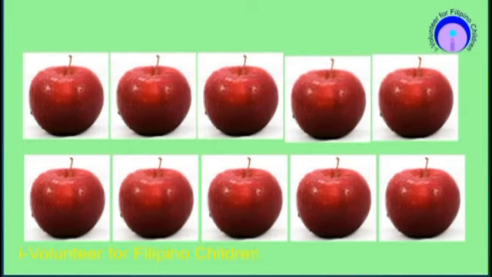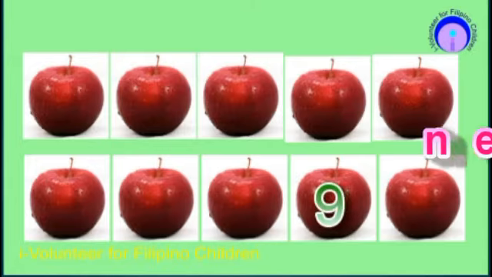How many apples can you see? 1, 2, 3, 4, 5, 6, 7, 8, 9, 10.